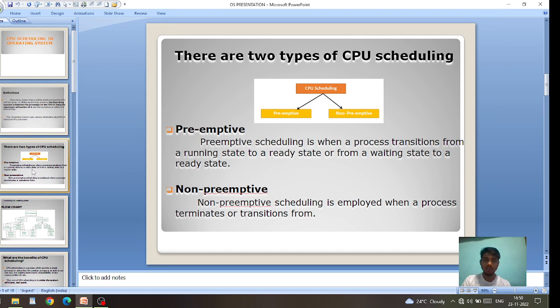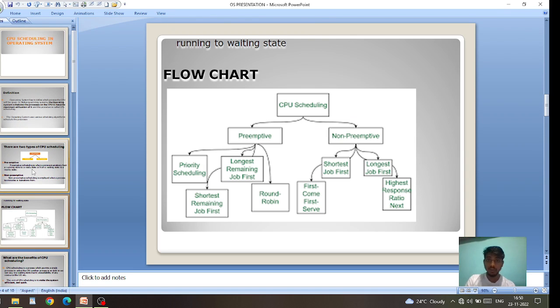In CPU scheduling, there are two types of scheduling, that is preemptive and non-preemptive. Preemptive scheduling is when a process transitions from a running state to a ready state, or from a waiting state to a ready state. Non-preemptive scheduling is employed when a process terminates or transitions from running to waiting state. And this is the flowchart.